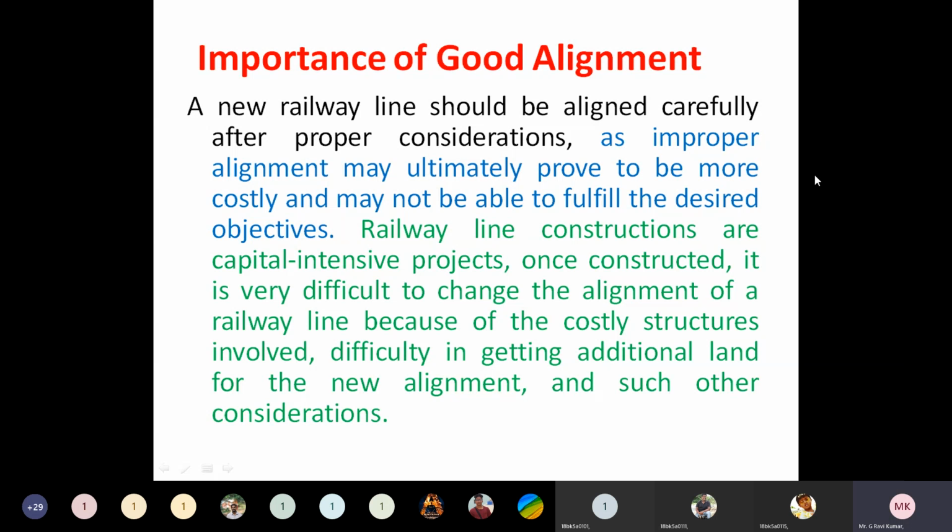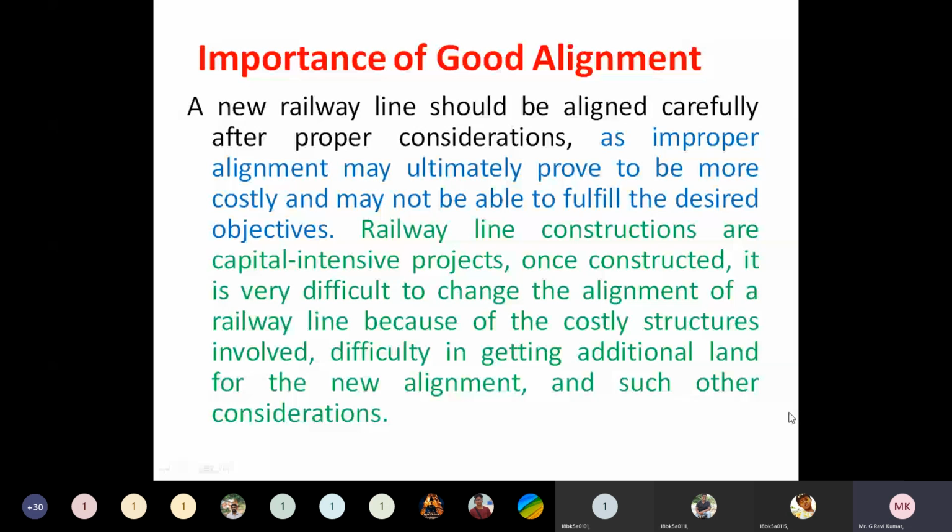You can see here, a new railway line should be aligned carefully after proper considerations, as improper alignment may ultimately prove to be more costly and may not be able to fulfill the objective. The construction of a railway track is costly. It requires a huge amount of expenses.